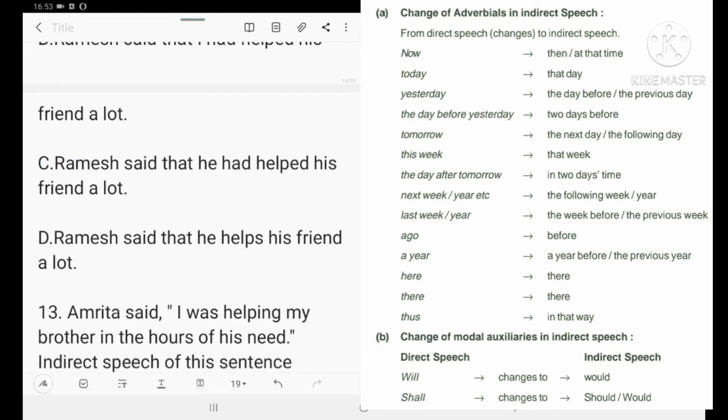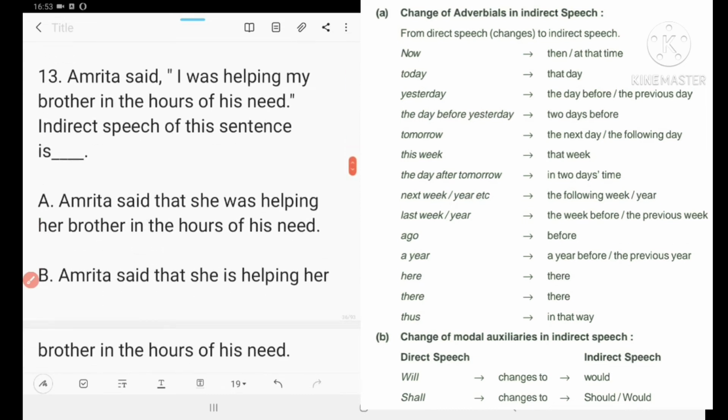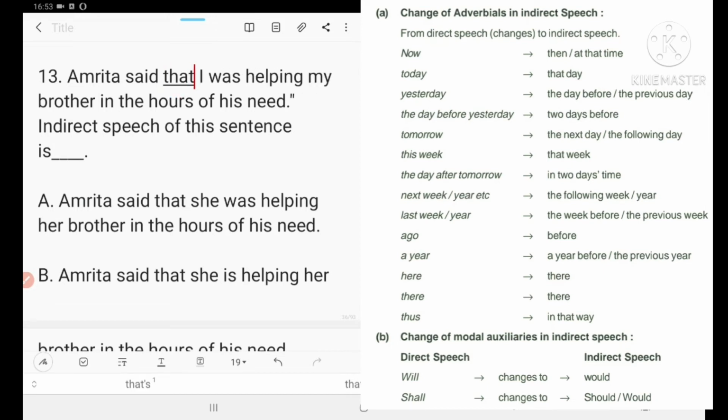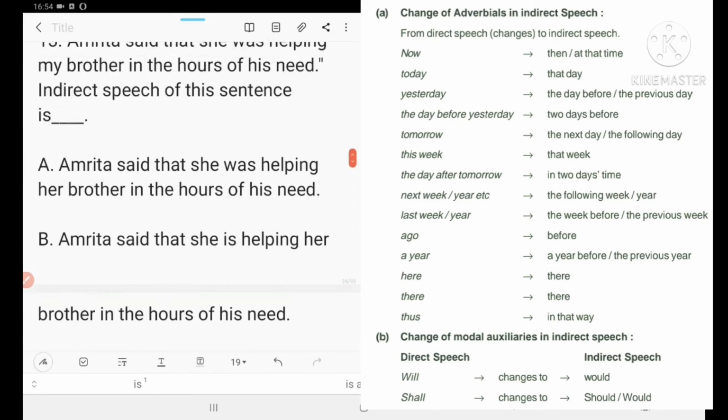Next one is number 13. Amrita said, "I was helping my brother in the hours of his need." So Amrita said that, instead of inverted commas, that. I will become she. Amrita said that she had been.